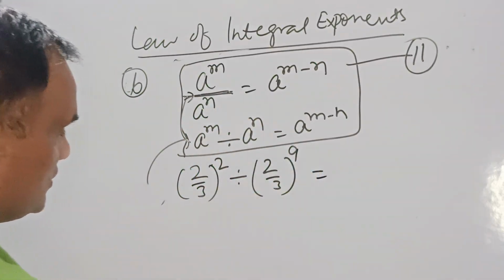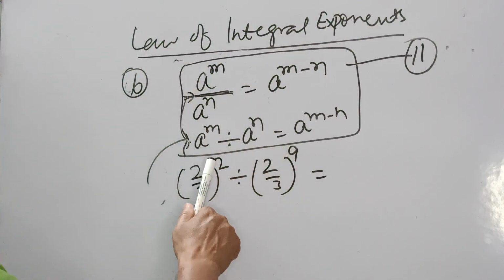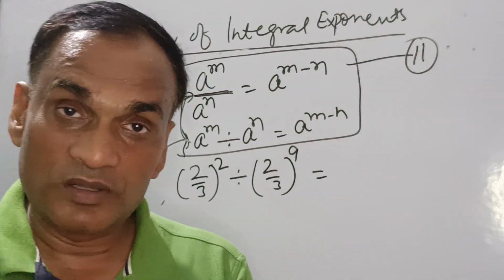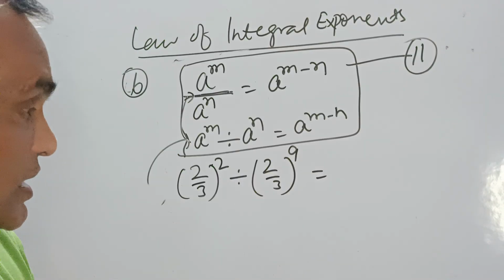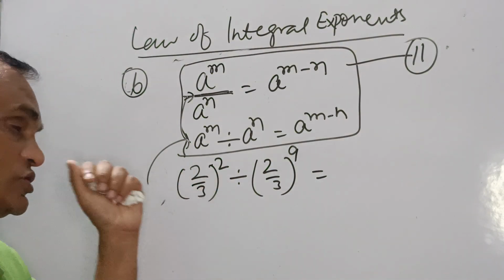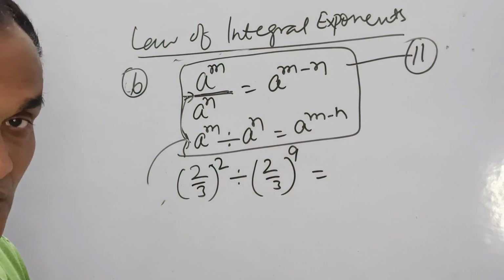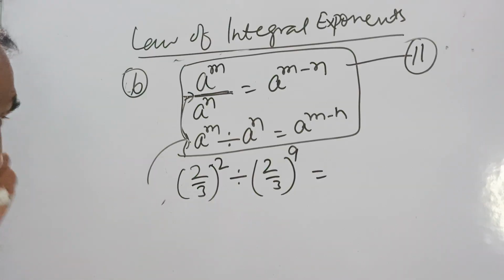What is the result? Now this is a power 9 and this is a power 2. This is a matter of confusion, that sometimes children think that I have to take the more power first, then we'll take this 2. No, this is not correct. So what is the correct way?